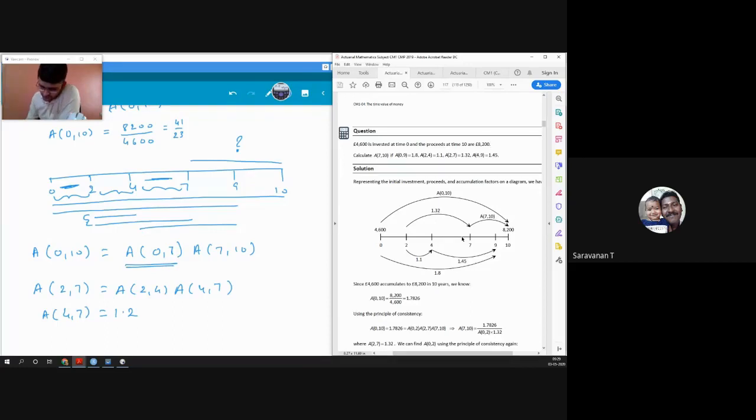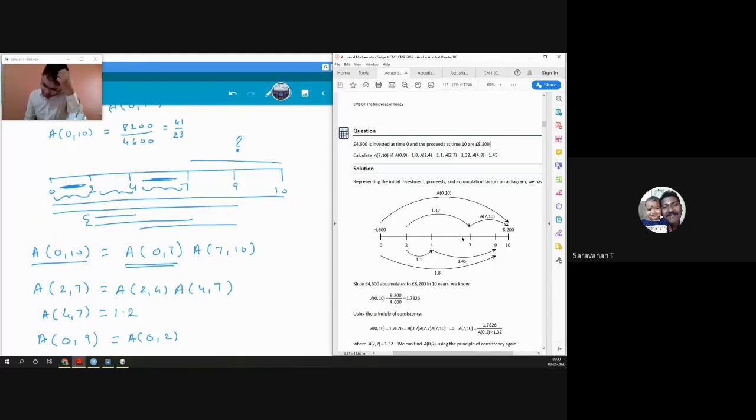So now we got this. Now we'll have to figure out how to find 0 to 2. There are only two lines that have 0 to 2, and because we have already used 0 to 10 here, we'll have to use 0 to 9 to figure out 0 to 2. So accumulation factor 0 to 9 will be equal to 0 to 2, because this is what we need to find, and then we have 0 to 7 directly, and we do not have 7 to 9.